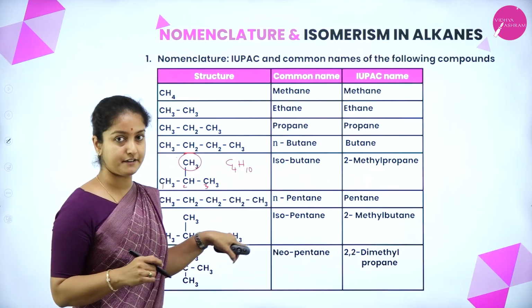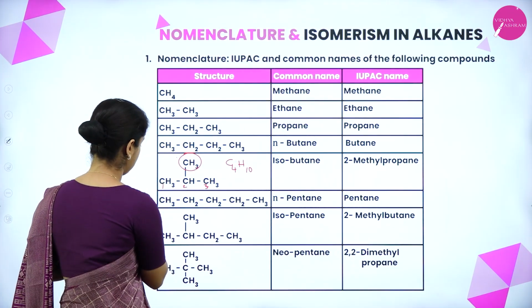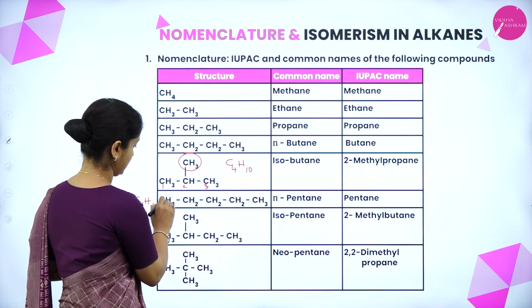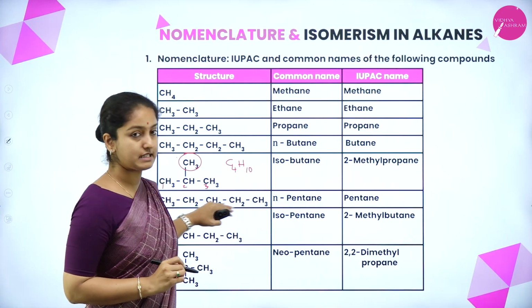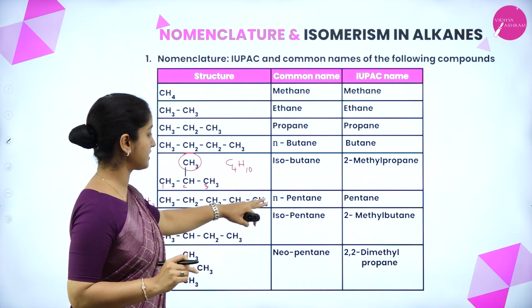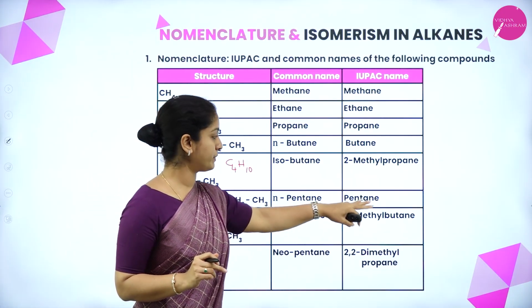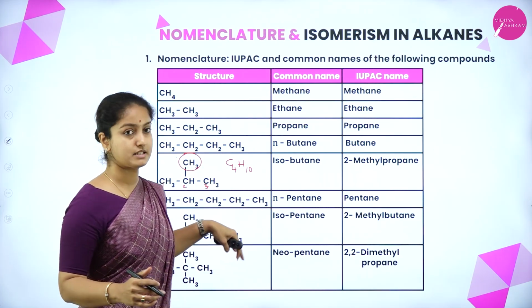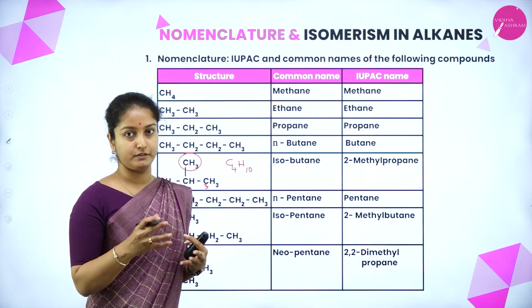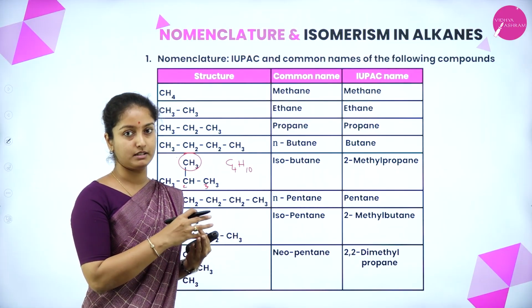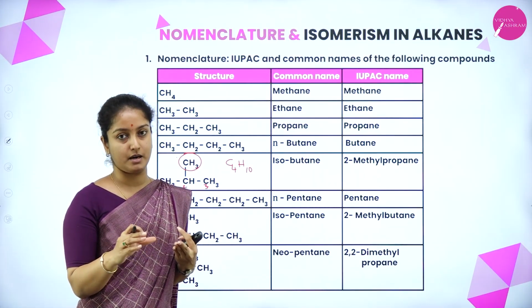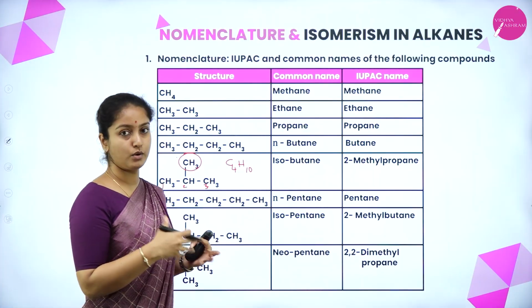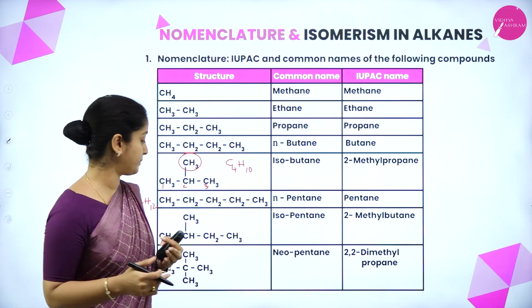Now, let us see the next higher alkane, that is CH3, CH2, CH2, CH2 and CH3, that is C5H12. Since it is a straight chain, the common name is given n-pentane and the IUPAC is simple pentane. But what if it is arranged in a different manner? If the methyl group is attached to some other carbon of the longest carbon chain, then let us see how the name is given according to IUPAC.